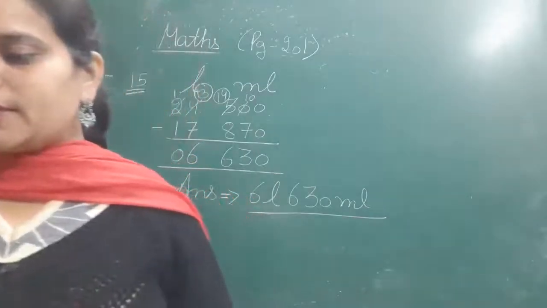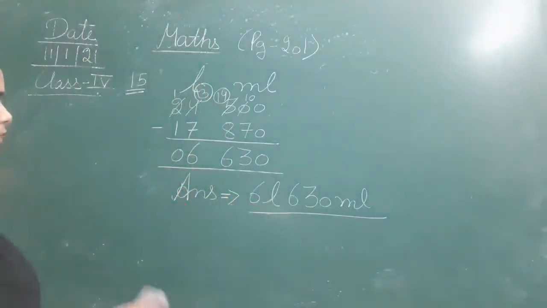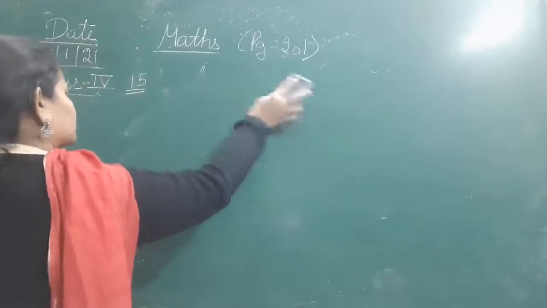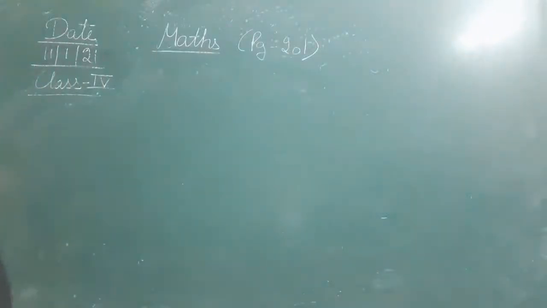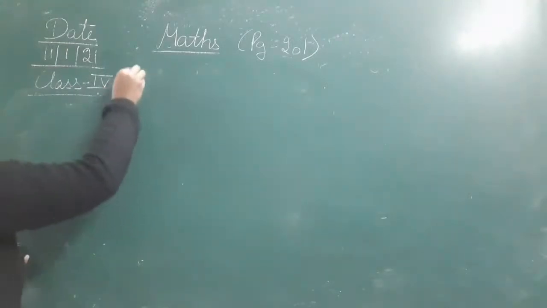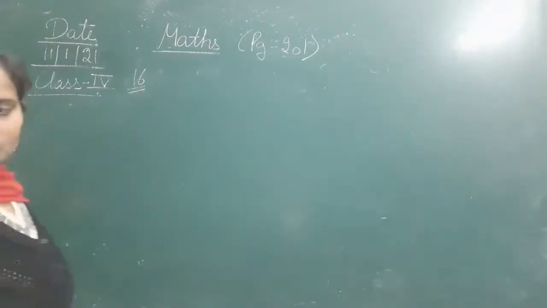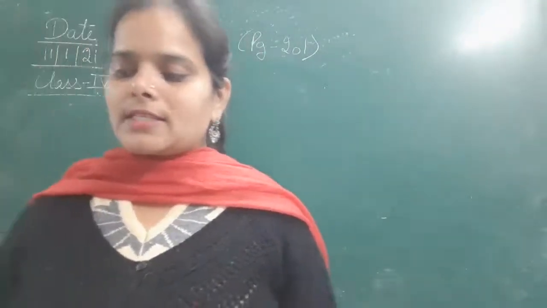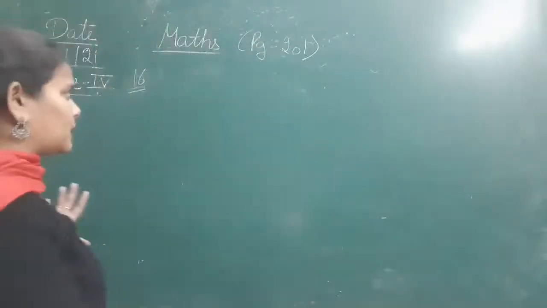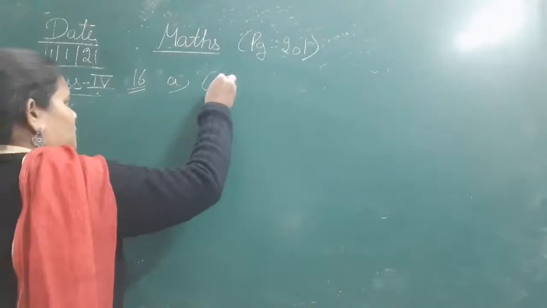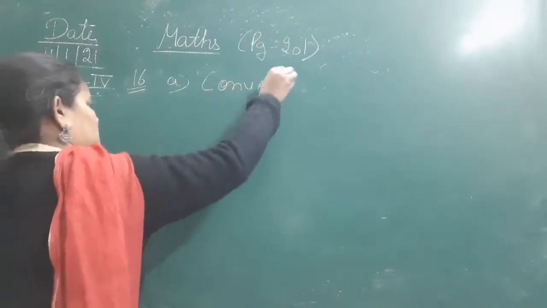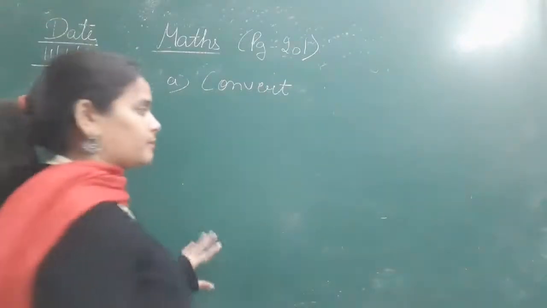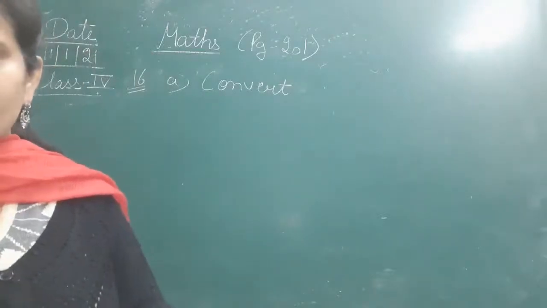Okay, now moving next to question number 16. Let's move to question number 16 from the same page. So question number 16, the A part is given: convert 34 decimeter into centimeter. This is the question.